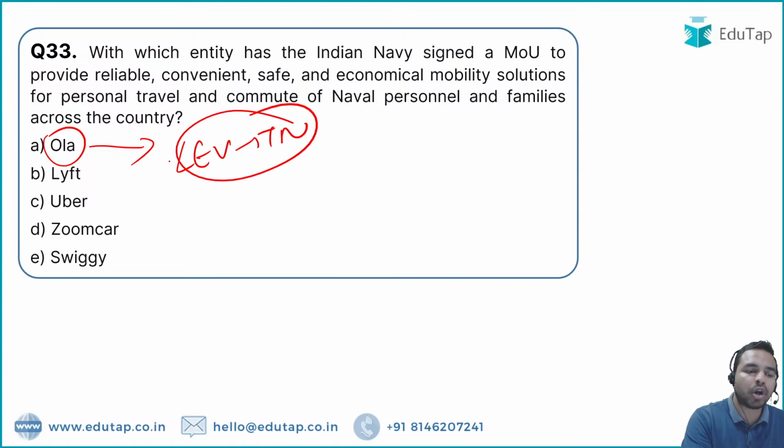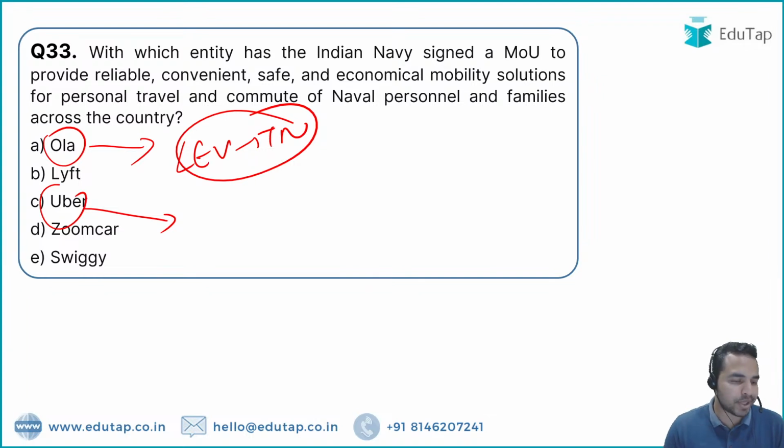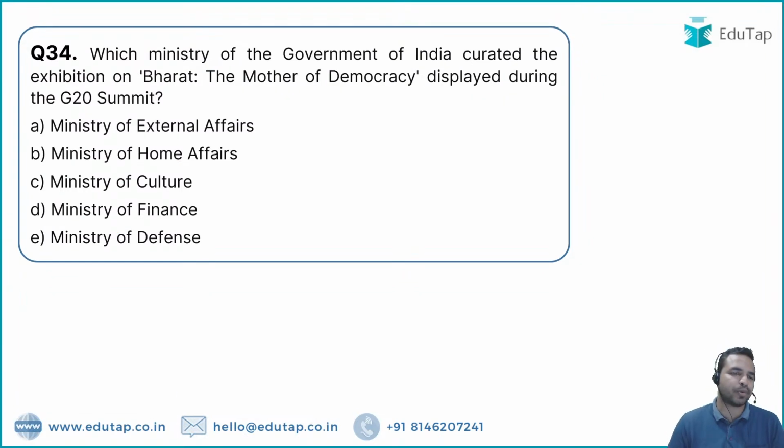Okay, when I talk about Uber, it is the one which has collaborated with the government, in which they will be providing commute services to government departments. So here I can tell you, the answer to this question is Uber, because Uber has also signed an MOU with the Navy, in which it will be taking care of all the personal travel and commute of the naval personnel and their families across the country. Let's move on to the next question.